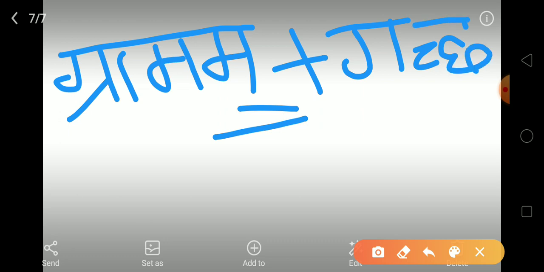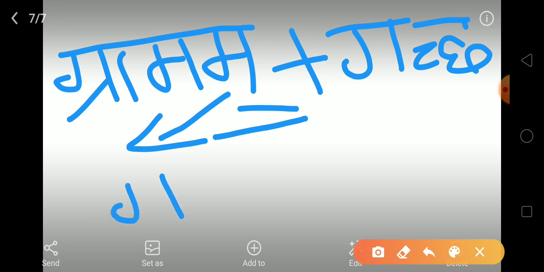Ga is a consonant, and the rule was that if a consonant comes after halant ma, then halant ma is supposed to be changed into anuswara.